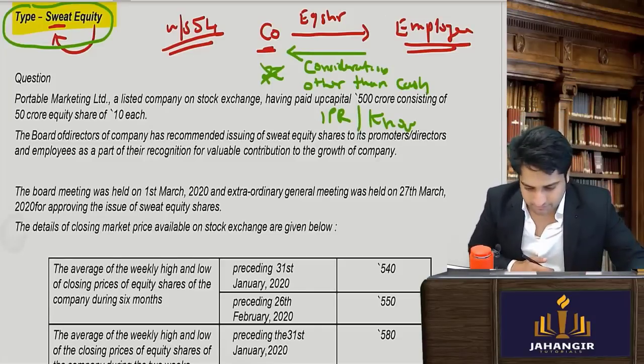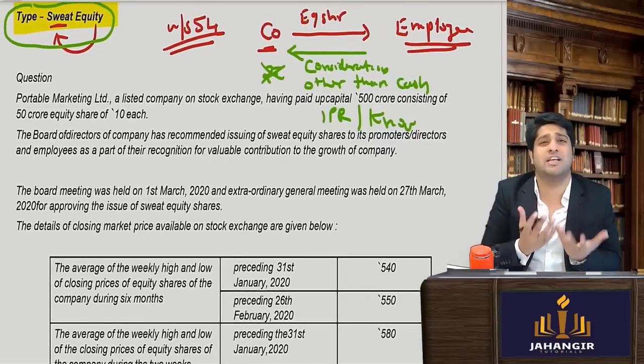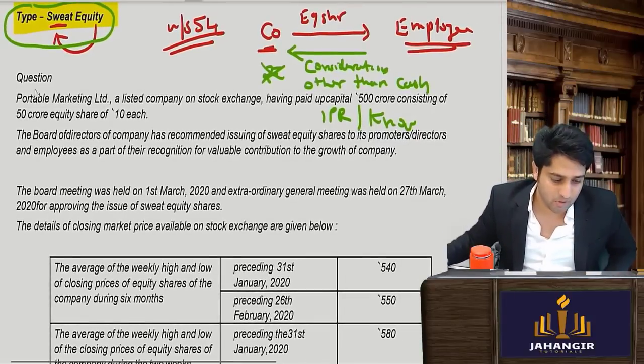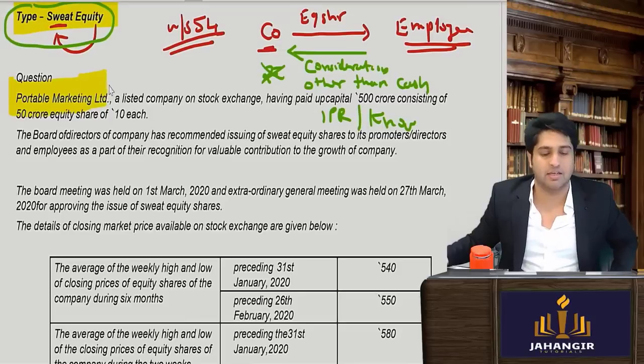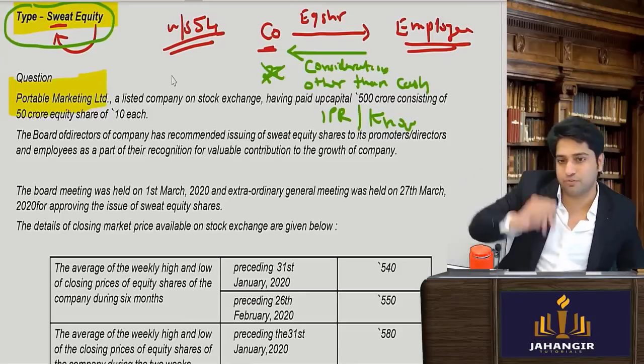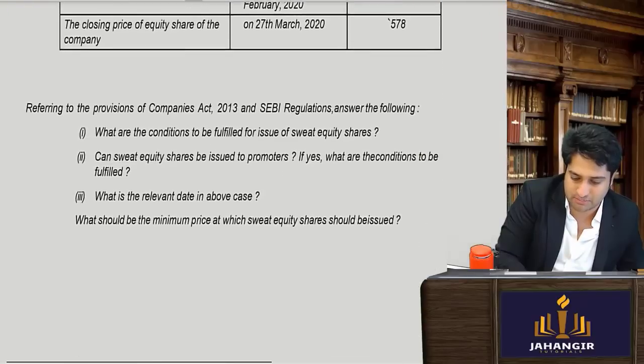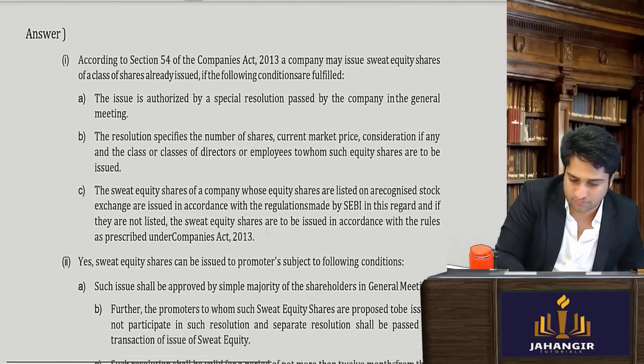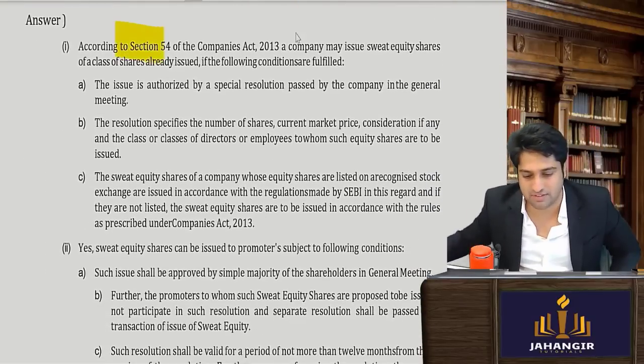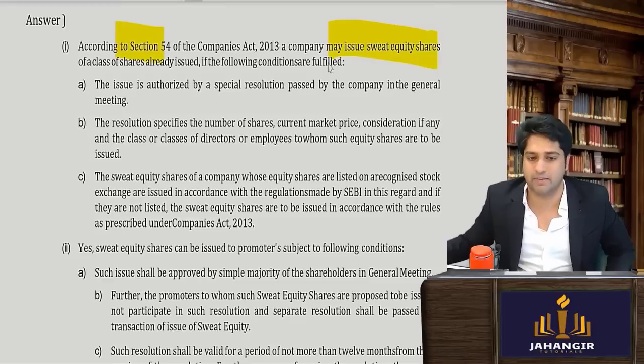The concept is pretty simple. Now let's see what question they have asked. Portable Marketing Limited Company, a listed company. Just before I get into the sum, first it's a legal sum again, so you need to know the law. Section 54 is giving the conditions for issuing sweat equity. That is fine.